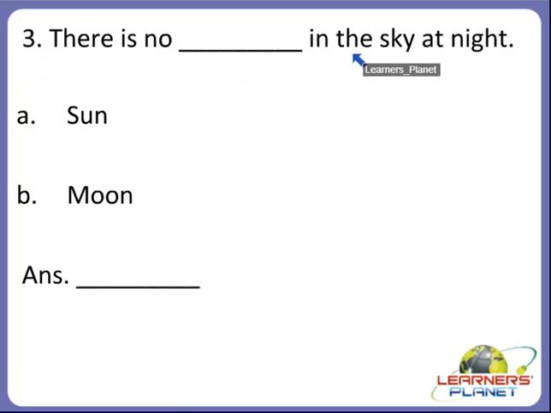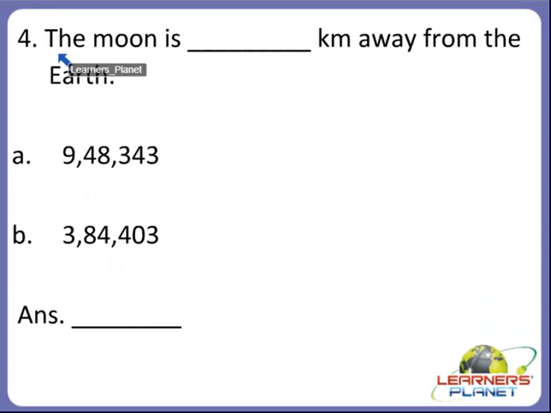There is no dash in the sky at night. Yes, children. Is it A, sun, or B, moon? Yes. There is no sun in the sky at night. We can see only moon and stars in the sky at night. So A is the correct answer. Okay, children. Now the next one.